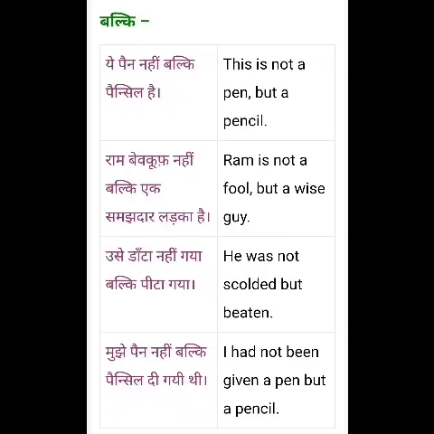उसे डांटा नहीं गया बल्कि पीटा गया. He was not scolded but beaten. Fourth example, children. मुझे पेन नहीं बल्कि पेंसिल दी गई थी. I had not been given a pen but a pencil. Okay, children. So we are using "balki" here and